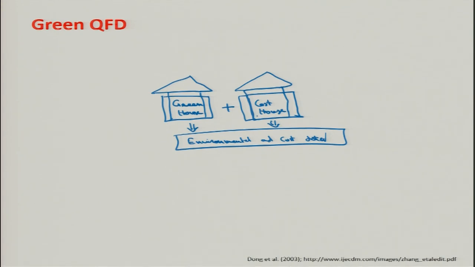This is phase 2, environmental and cost data establishment. Right? Now, what is this environmental data? In environmental data, we have here life cycle assessment and life cycle costing.